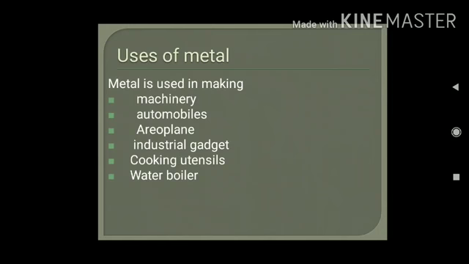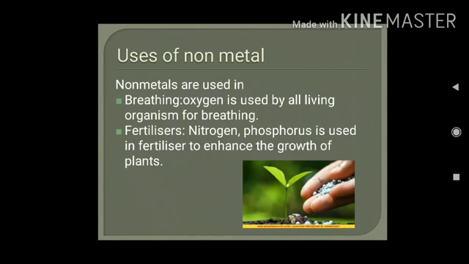The other main aspect of this chapter is uses. What are the uses of metals and non-metals? Metals are used in making machinery, automobiles, aeroplanes, trains, satellites, industrial gadgets, cooking utensils, water boilers. Metal is widely used in every sphere of our life. From cooking wires to the aeroplane, from industrial gadgets to automobiles and satellites, everything is prepared from metals.